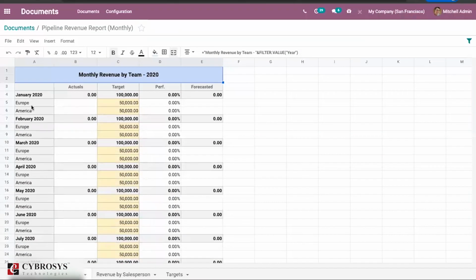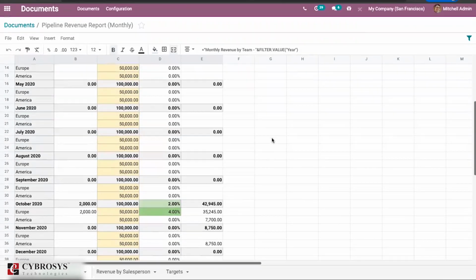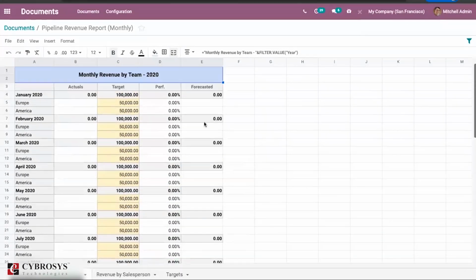So based on your existing data, the data will be changed. Whatever details you are providing there, it will be changed here frequently based on the data we are providing there. So again, if you want to provide any calculations, etc., you can just provide them here itself. To use the spreadsheet feature, we need to purchase the document module. If we have the document module, then there is no worry. We can just create our own reporting sessions here.